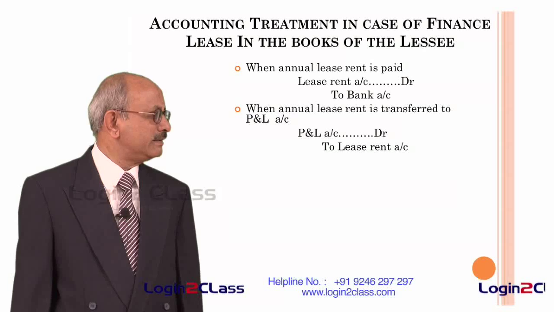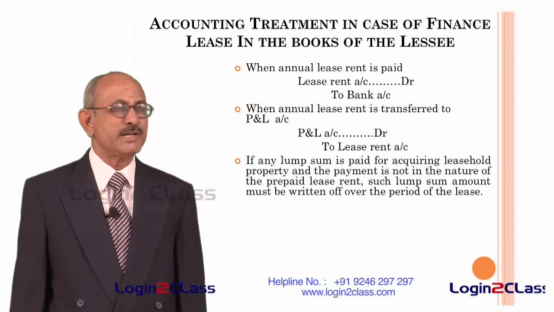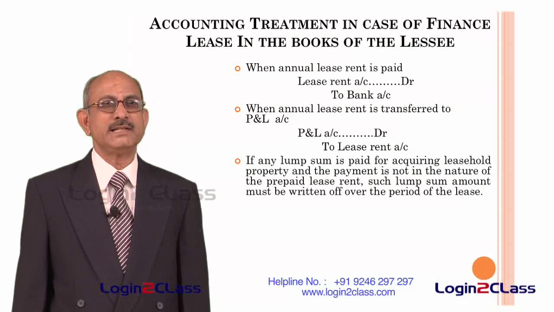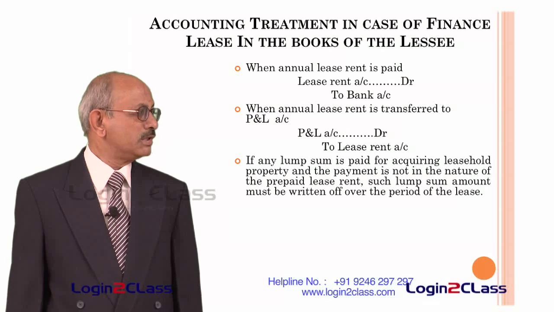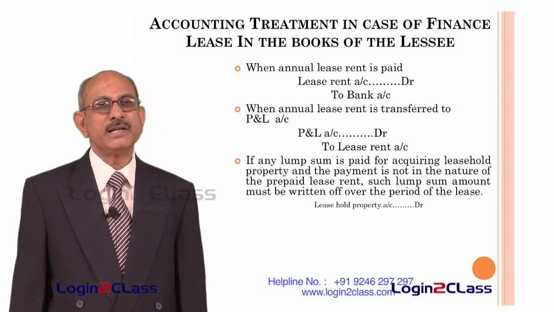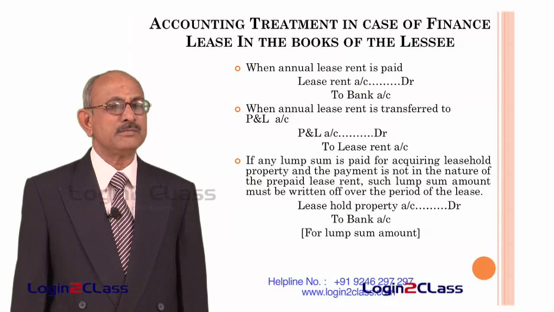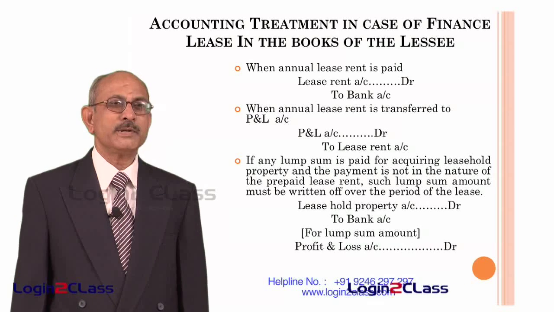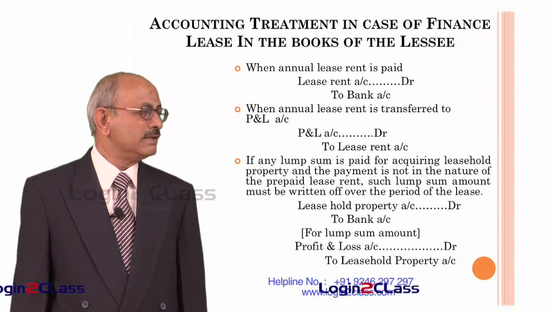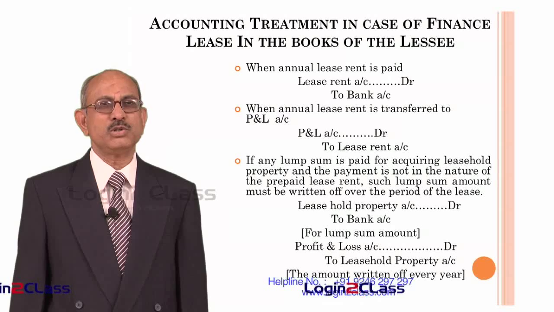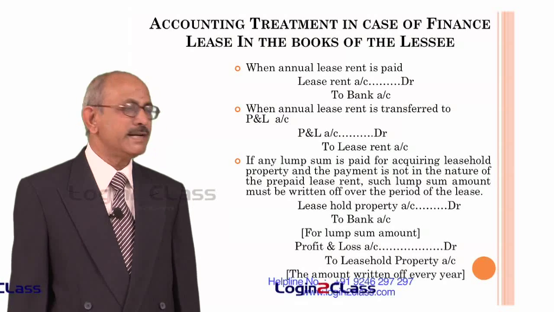If any lump sum is paid for acquiring leasehold property and the payment is not in the nature of prepaid lease, such lump sum amount must be written off over the period of the lease. For example, in some cases, the lessee is required to pay a lump sum amount, and the lump sum amount has to be taken in respect of each year separately. That means, as it belongs to several years, only that portion which is attributable to that particular year has to be taken. Therefore, in such cases, the following entries are passed.